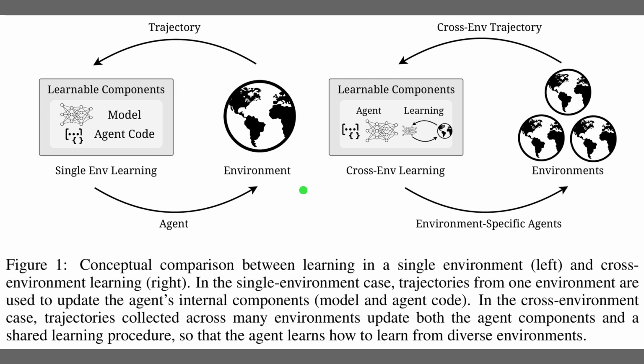Figure 1 shows why cross-environment learning is fundamentally different from just getting better in one world. On the left, the agent gathers trajectories in a single environment and only updates its internal model and agent code. On the right, trajectories from many environments also update a shared learning procedure, so the agent gradually learns how to adapt its strategy to new rules.